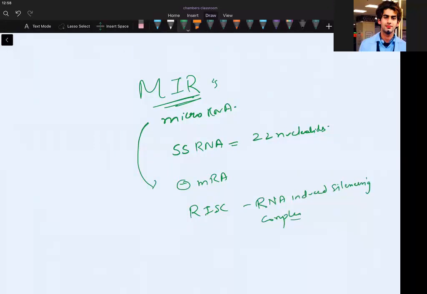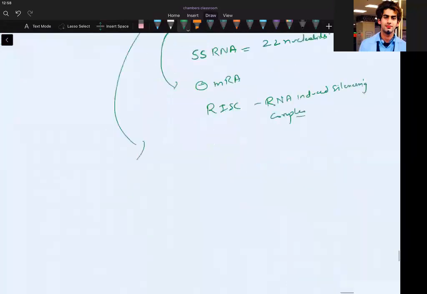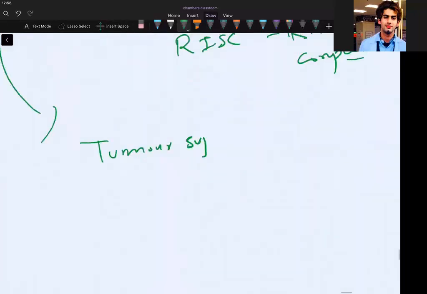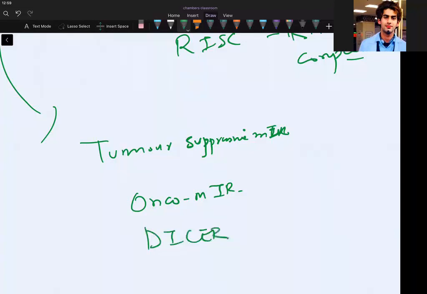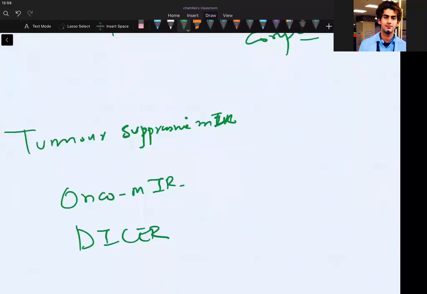So what is this MER doing? MERs can be of various types. They can be tumor suppressive MERs. They can be onco-MERs. The IR should be capital. They can be dicer. I think you have read this, no, you haven't read. That's why you're asking. So, tumor suppressive MER.